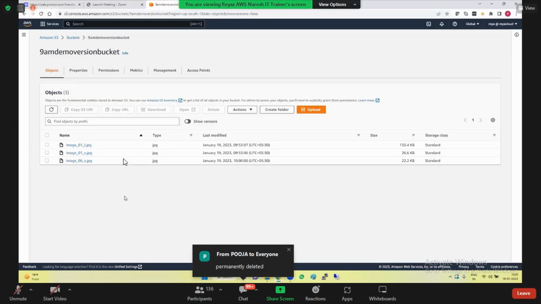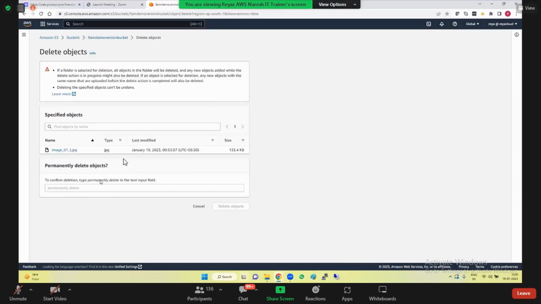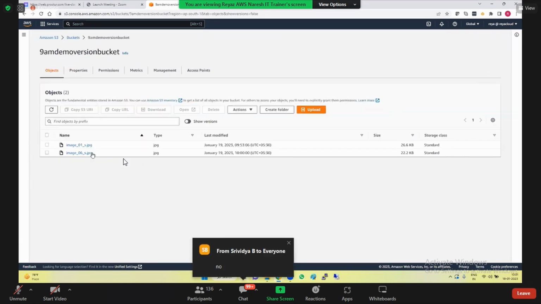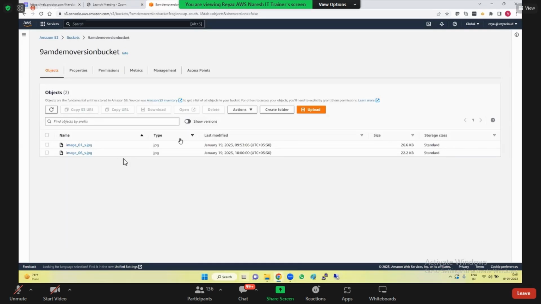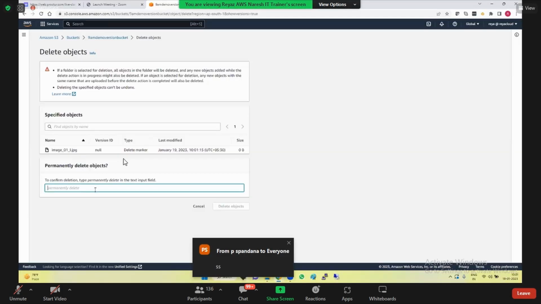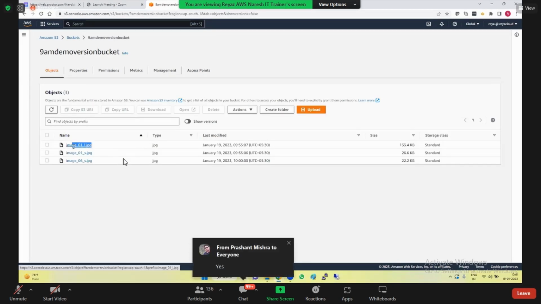Okay. But my versioning is suspended still. But can I delete my image one? Let's say, for example, I accidentally deleted the image one. Okay, can I restore it now? Image one. Go there, image one, you have it, delete it, and let's see image one is back or not. Do you see this image one is back? Right? So like this, these are the main things. You can do all kind of permutations, combinations. You can play around with this now.